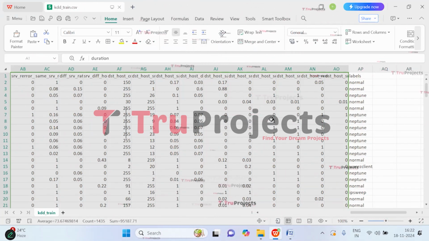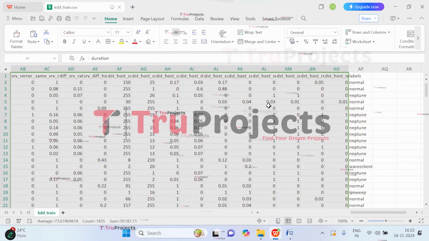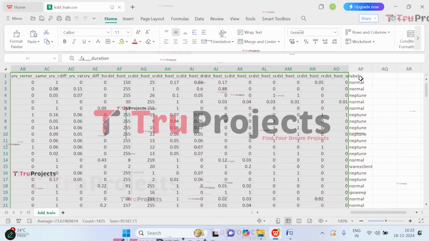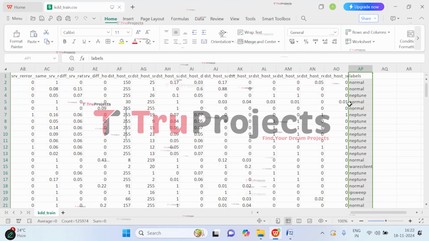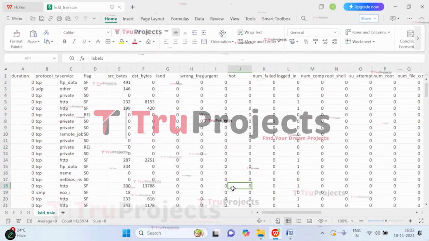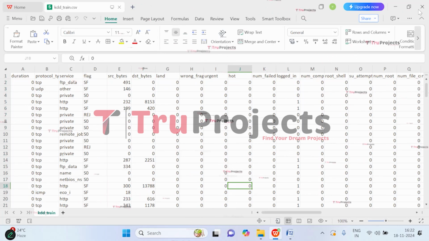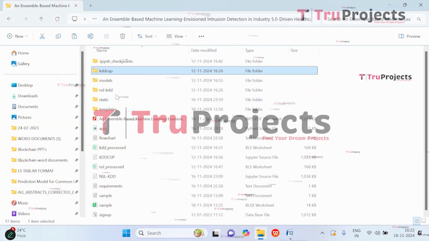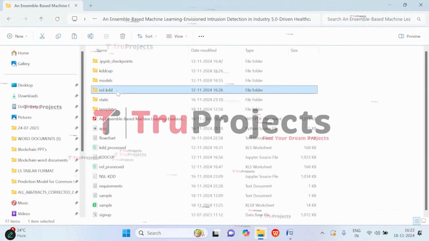So here, these are the features that impact the cyber attack. Based on the features that we have, we will be having attack type. So here in the last column, we have labels where we have the different types of cyber attacks. This dataset we will be using for training the models to detect the cyber attacks. Similarly, we will be having the NSL KDD dataset also.